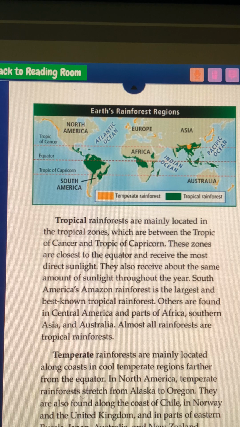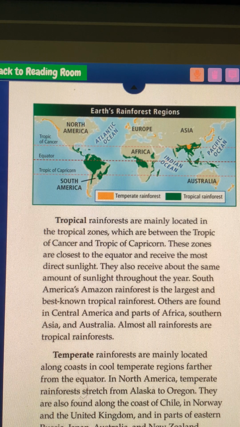South America's Amazon rainforest is the largest and best known tropical rainforest. Others are found in Central America and parts of Africa, Southern Asia, and Australia. Almost all rainforests are tropical rainforests.